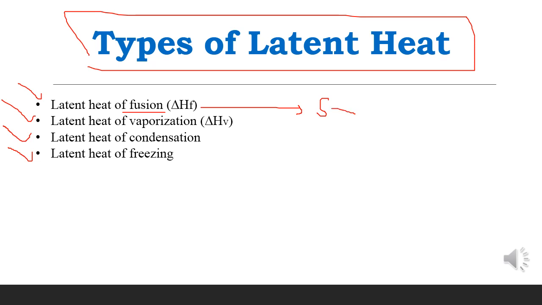When solid is converted into liquid, the amount of heat that is required is called the latent heat of fusion. We can say if we want to convert the solid into liquid, we need the latent heat of fusion. And then we have the latent heat of vaporization. From the vaporization, you can understand there will be the vaporization phenomena, vapors will be formed.